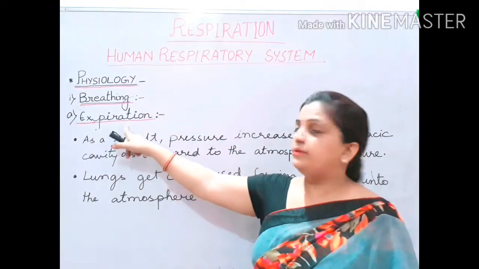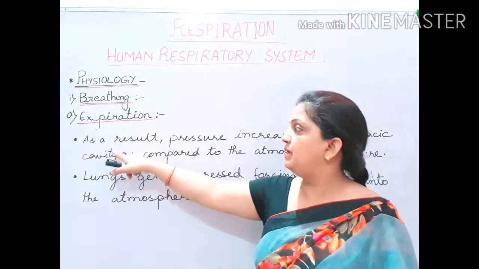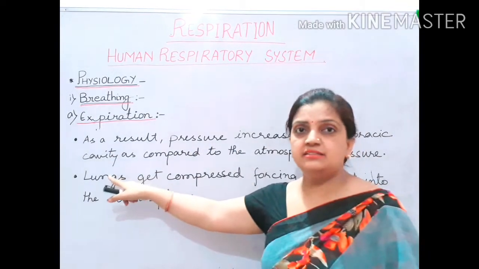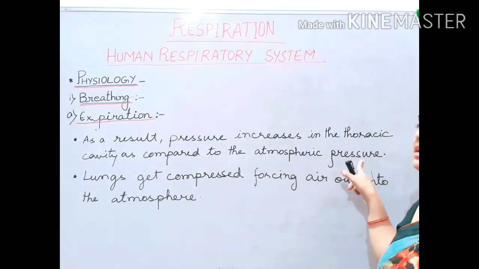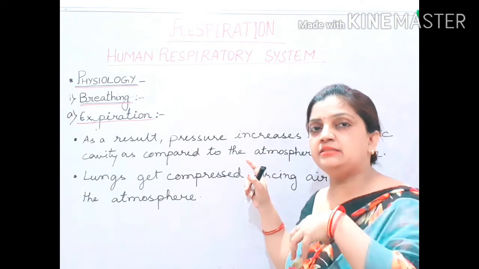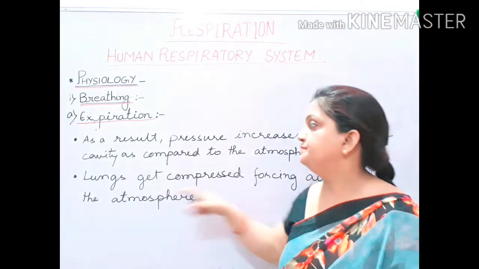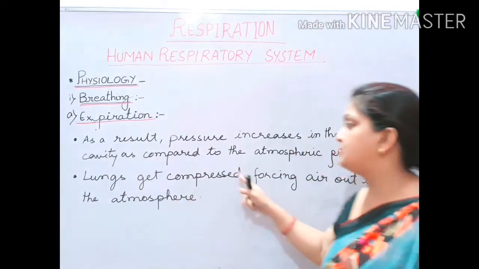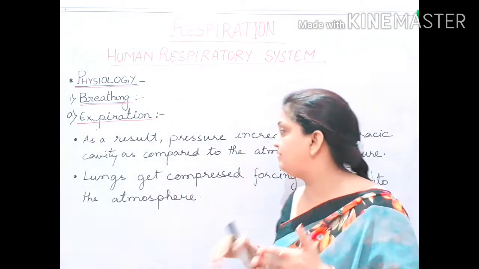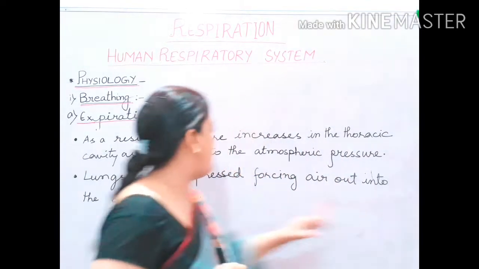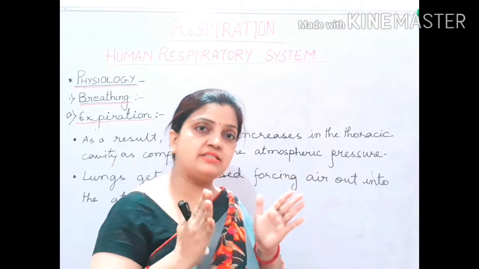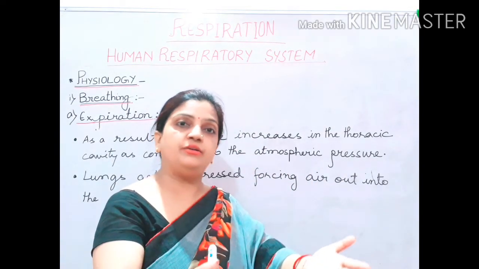So during expiration, as a result, what will happen? Pressure will increase inside the thoracic cavity as compared to the atmospheric pressure. Hope now you have understood this point, that how inside the lungs the pressure is increasing. Now the lungs will get compressed as an action of ribs, as an action of thoracic cavity, forcing the air out into the atmosphere. So when the lungs get compressed, the air will be forced out into the atmosphere.